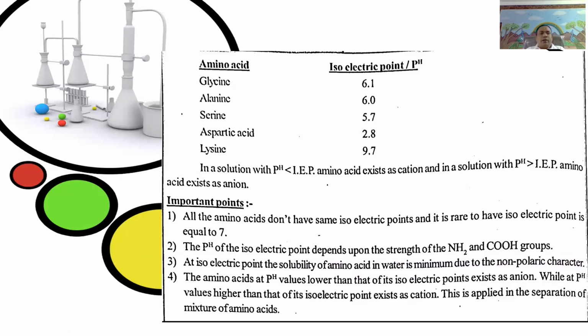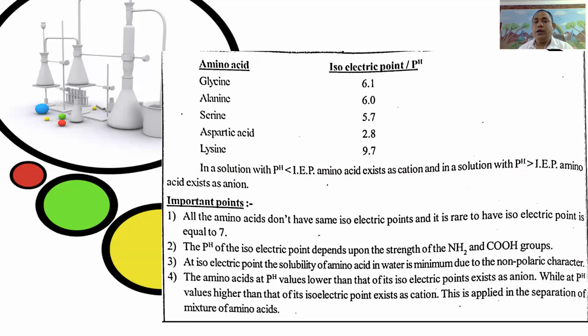Here the isoelectric points of specific alpha amino acids are: glycine 6.1, alanine 6.0, serine 5.7, aspartic acid 2.8, lysine 9.7. In a solution with pH less than the isoelectric point, the amino acid exists as a cation,